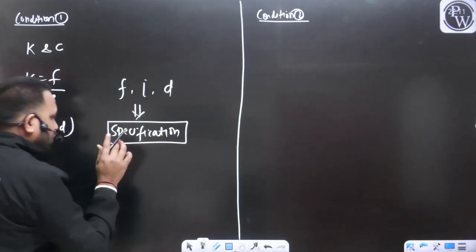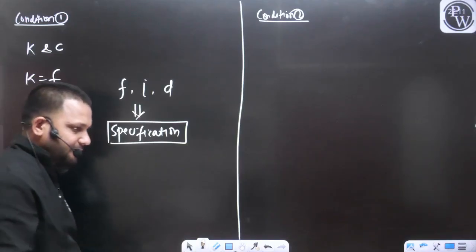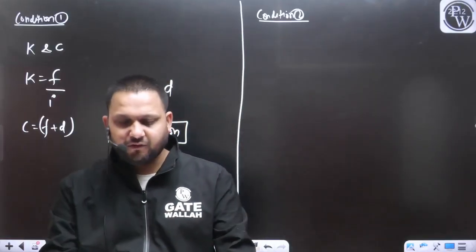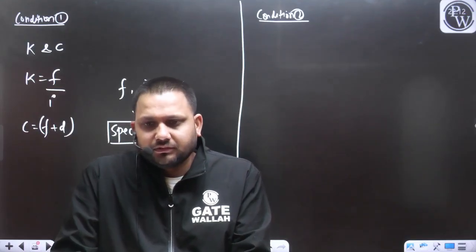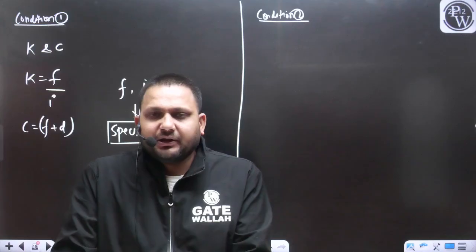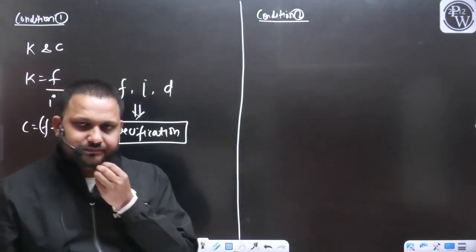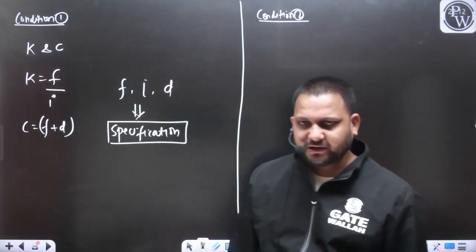Whatever telescope you are bringing from the market, whatever instrument you are purchasing from anyone, you will definitely have the specification of that instrument. Yes or no? You will get all the specifications from the manufacturer.